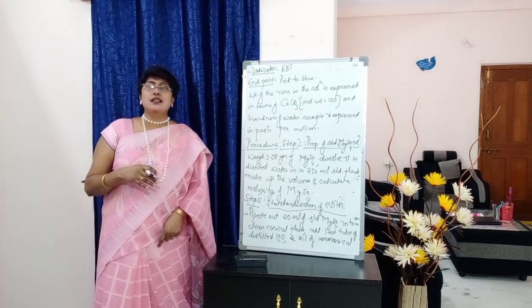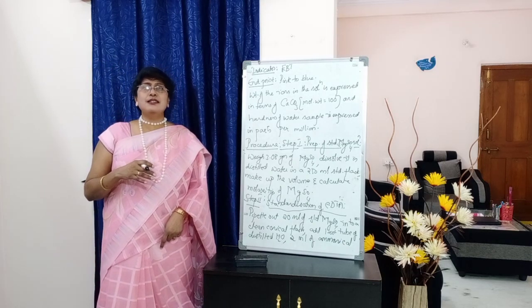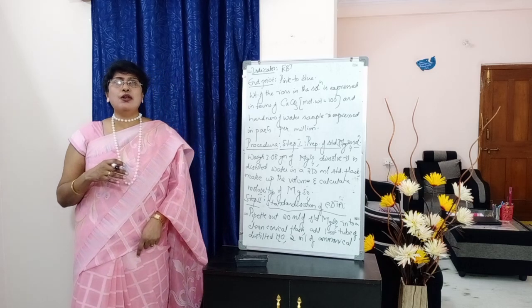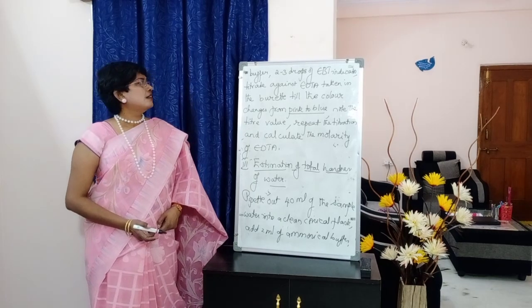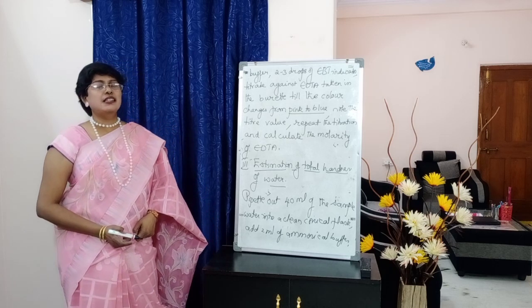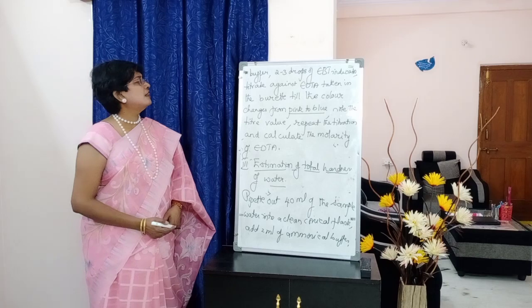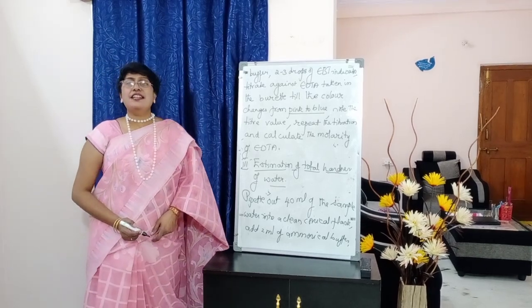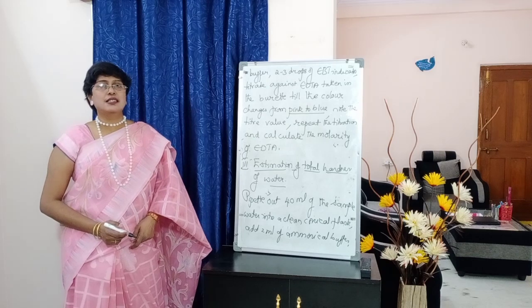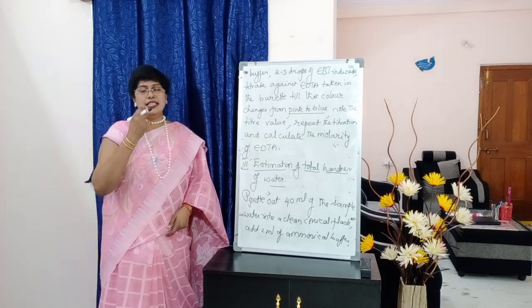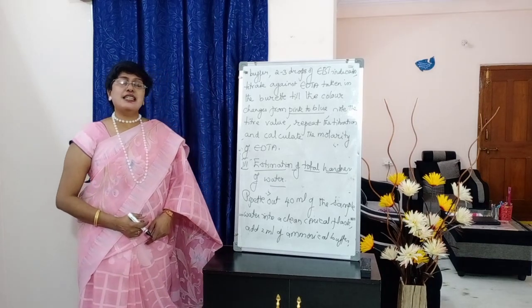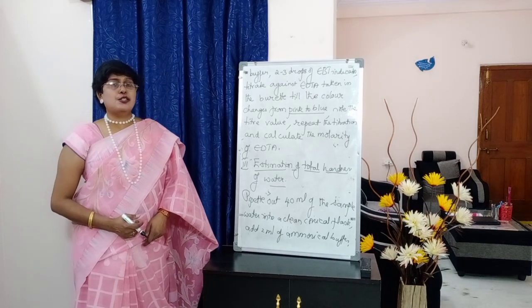2 ml of ammonical buffer, 2 to 3 drops of EBT indicator, titrate against EDTA taken in the burette till the color changes from pink to blue.